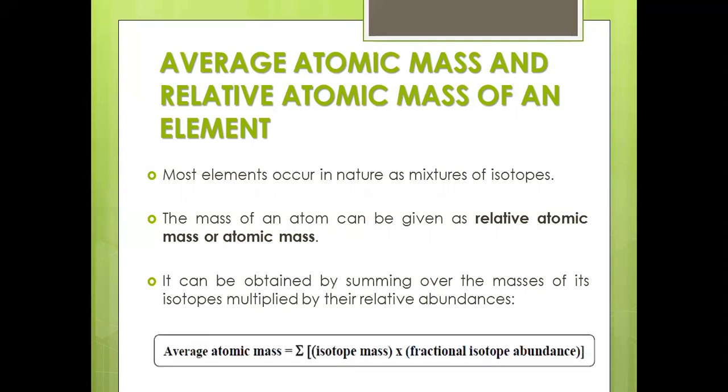There is an equation: the average atomic mass is equal to the summation of the isotope mass times the fractional isotope abundance. It could be given as a percentage, but you should end up with fractions. There are questions given, so try those questions and you will become familiar with how to find the average atomic mass.